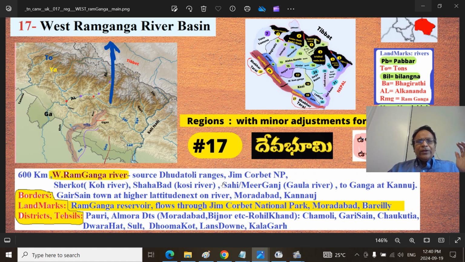And it goes through the famous Jim Corbett National Park that sandwiches Nainital district and Pauri Garhwal district, and goes to the town of Sherkot. It gets a tributary, a small river, the Ko River, and goes through Shahabad town where it gets another tributary, that is the Kosi River. That Kosi is different from the Sapta Koshi, that is the sorrow of Bihar in the eastern part of Bihar, Uttaranchal region.